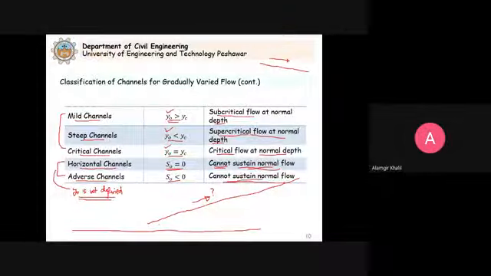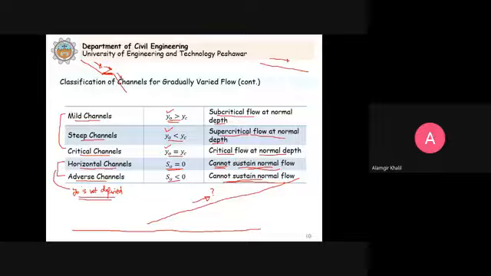But it is possible that a short segment of these channels can be encountered. For example, we can have a steep slope, then a small portion of horizontal slope, and then the water flows on another slope. So there will be flow on this horizontal portion, and the flow can occur.